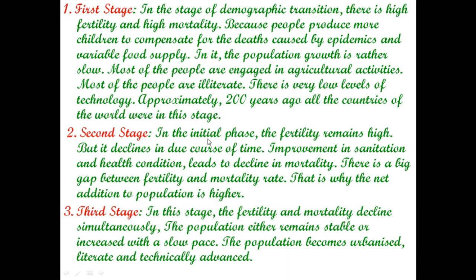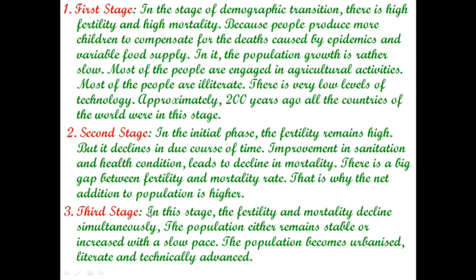Second stage. In the initial phase, the fertility remains high. Fertility means birth rate, but it declines in due course of time. Improvement in sanitation and health facilities leads to the decline in mortality. There is a big gap between fertility and mortality rate, meaning between birth rate and death rate. That is why this stage is known as the explosion of population.